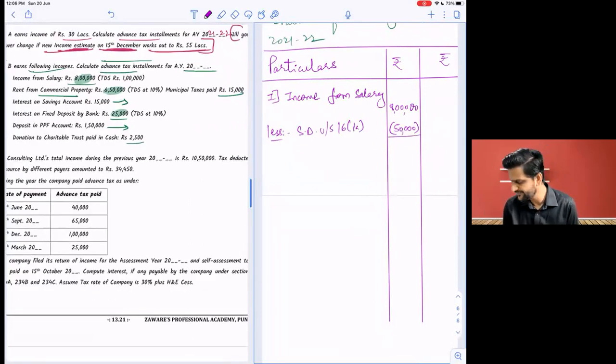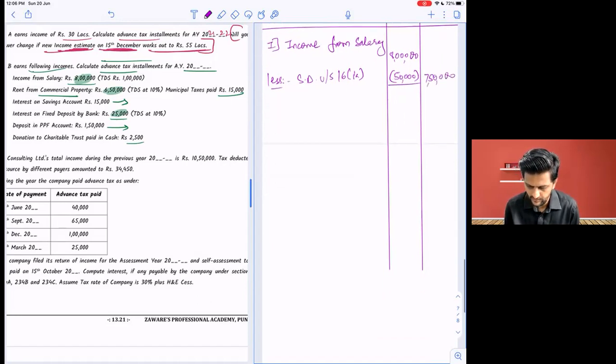In the computation, we always show gross income only. So taxable salary is how much? 7 lakh. In exam also, they will tell you computed or not computed. If it is not given, then write a note, a simple assumption.